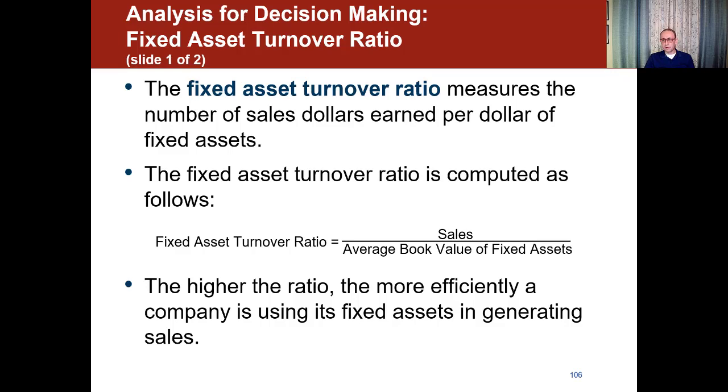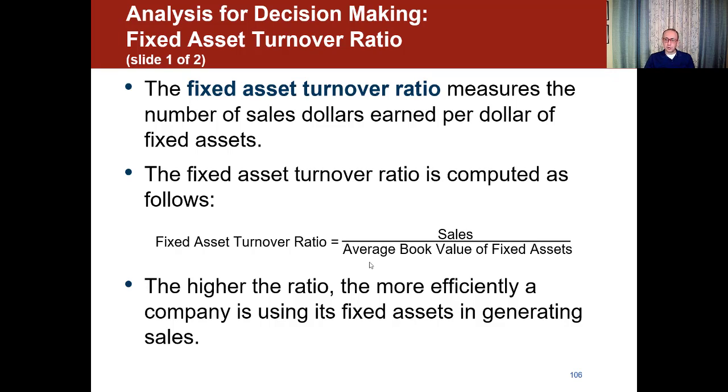So the fixed asset turnover ratio is computed as sales divided by average book value of the fixed assets. Whenever we see the word average, remember it's beginning plus ending divided by 2. We're never given the beginning in any financial statement. Beginning of this year is the ending of last year. So let's say we're in 2020, we go for December 31st, 2019, and we add to it December 31st of 2020, add them together, divide them by 2, and that would be the average book value.